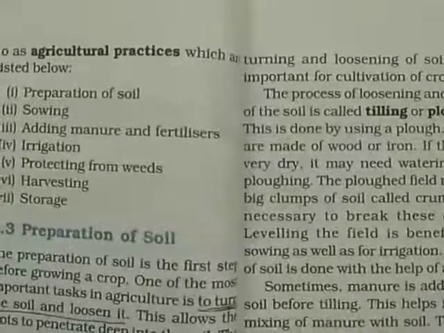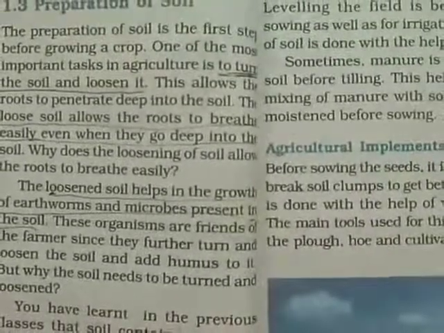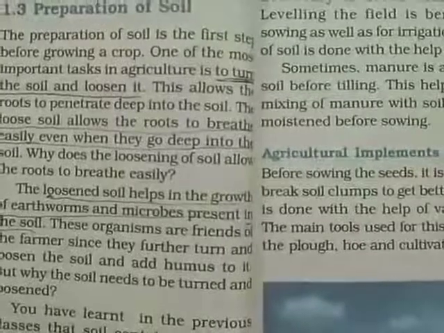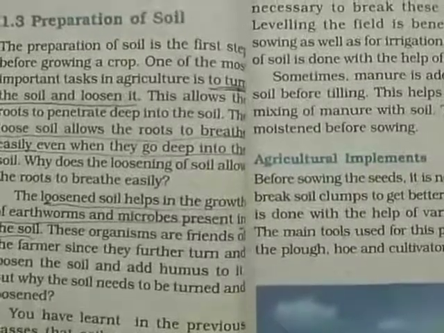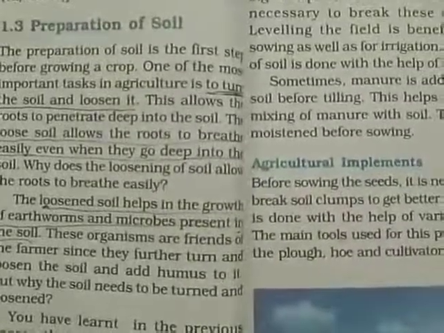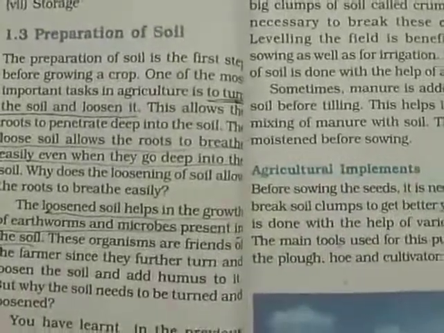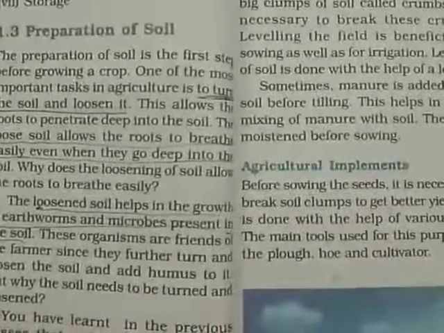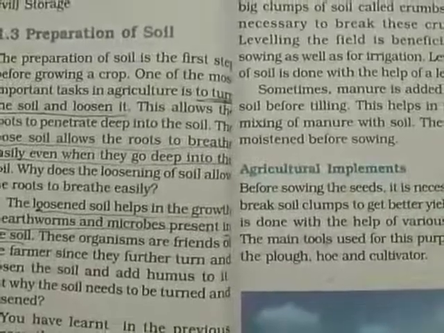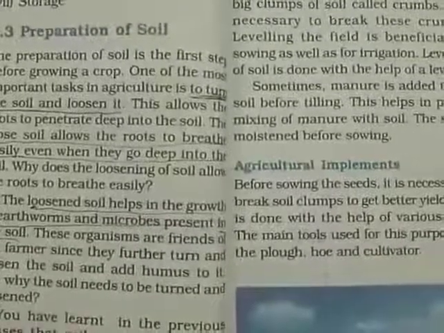Now we will see in detail about the preparation of soil. In the preparation of soil, the first step is to turn the soil and loosen it. Do you know what the farmers are doing first? This allows the roots to penetrate deep into the soil, which means to go deep into the soil. The loose soil allows roots to breathe easily even when they go deep. This first step helps plants to breathe properly.